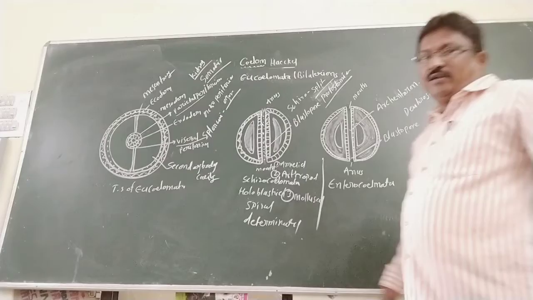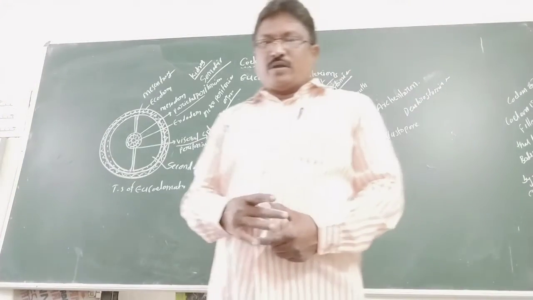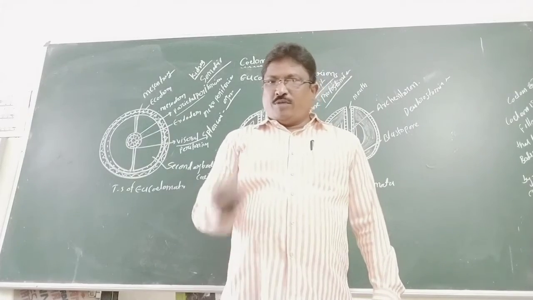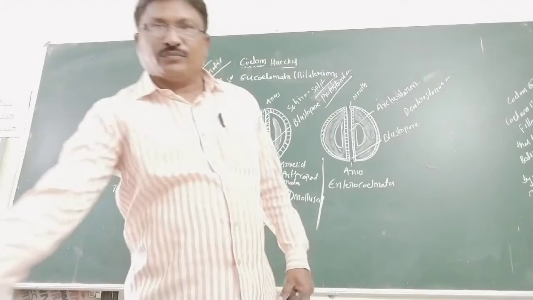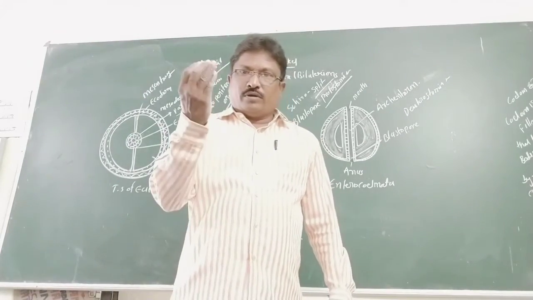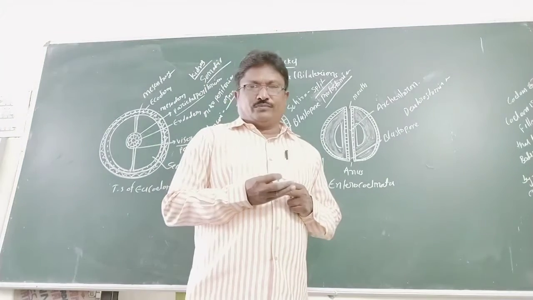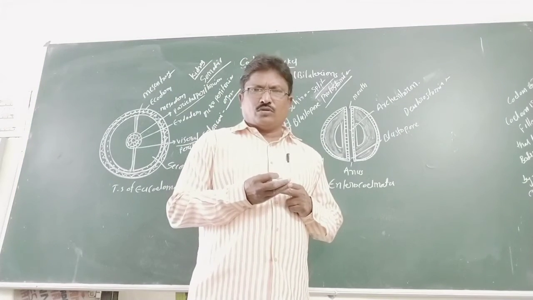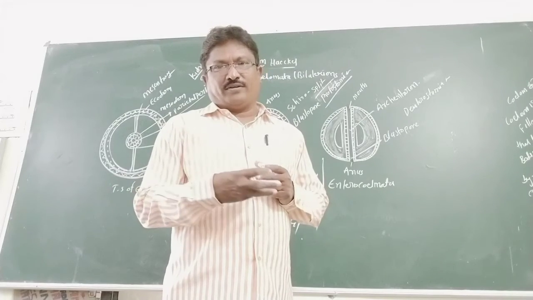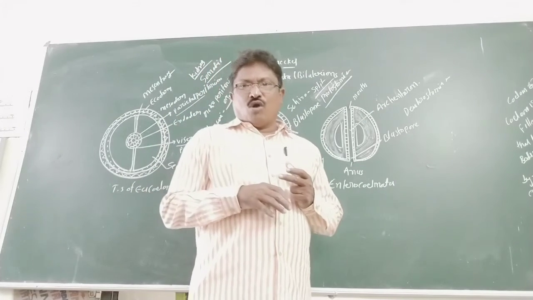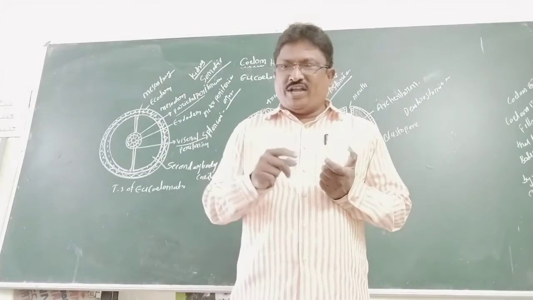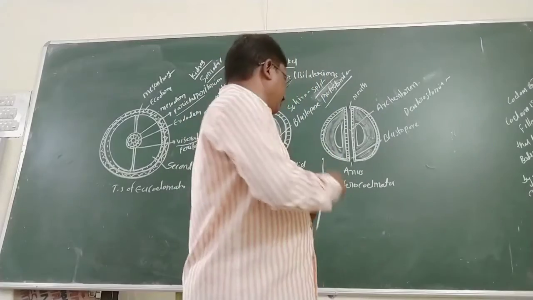Examples of enterocoelomates are Echinodermata, Hemichordata and Chordata. Very, very important. All enterocoelomates are deuterostomia, and they show radial indeterminate cleavage.